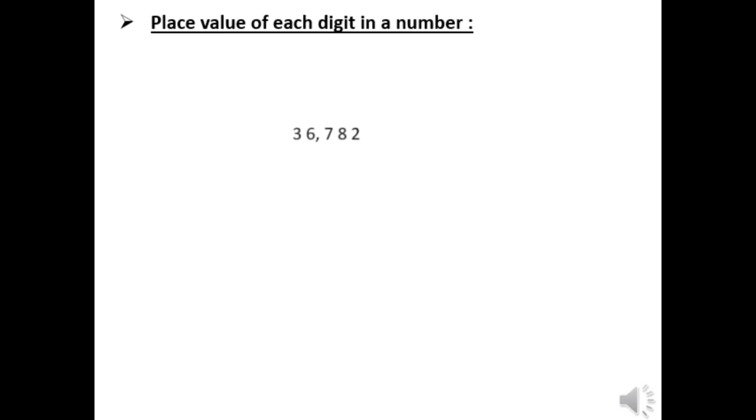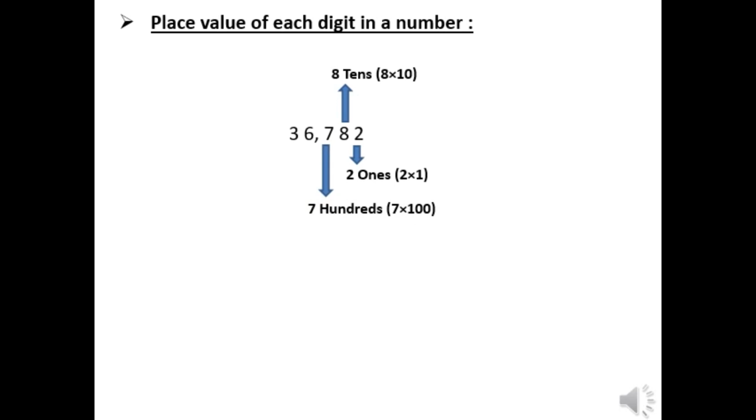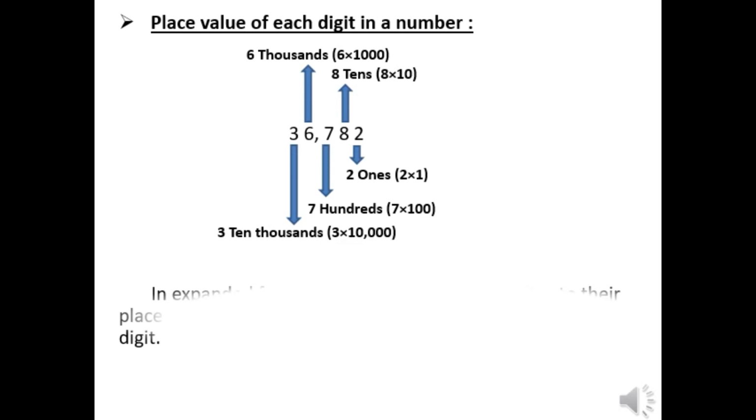36,782. The place value of 2 in this number will be 2 into 1, that is 2 ones. And the place value of 8 will be 8 into 10, that is 8 tens. And the place value of 7 will be 7 into 100, that is 7 hundreds. And the place value of 6 will be 6 into 1000, that is 6 thousands. And finally, the place value of 3 will be 3 into 10,000, that is 3 ten-thousands.